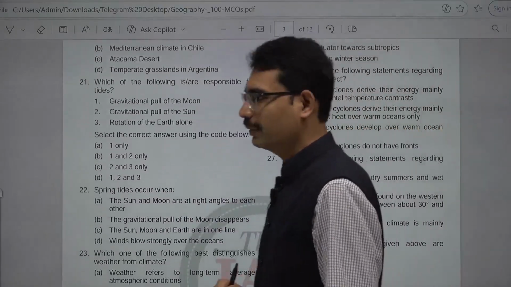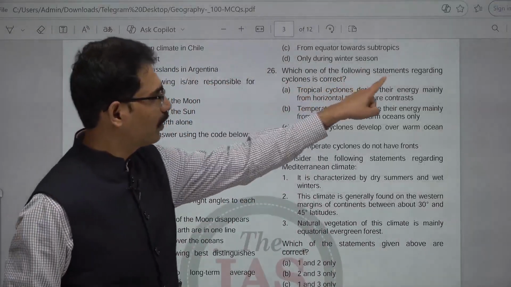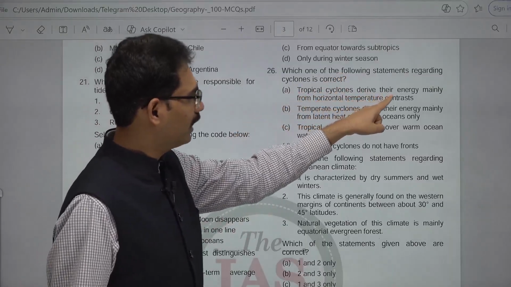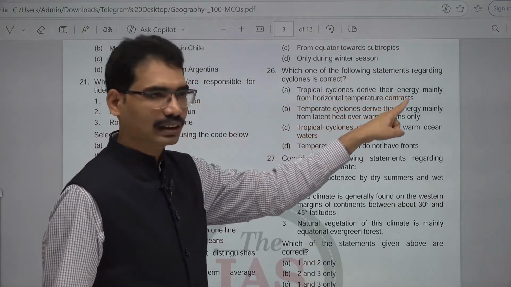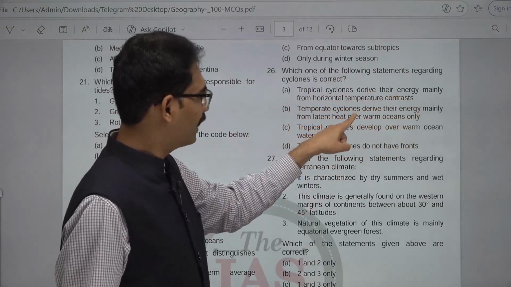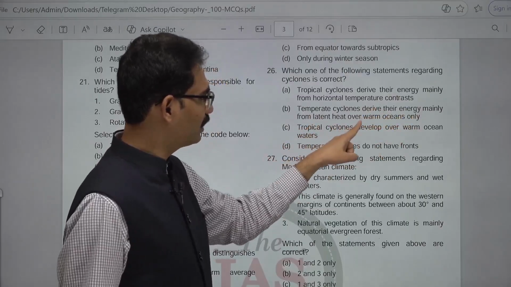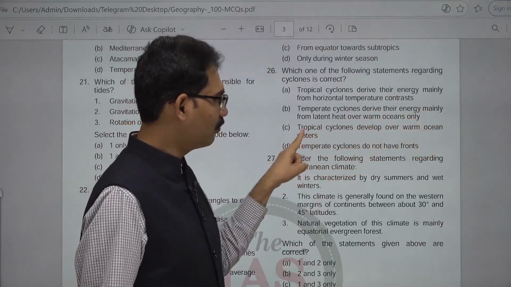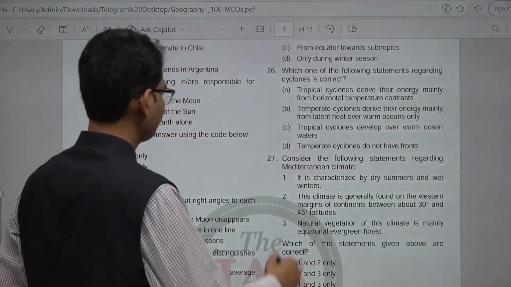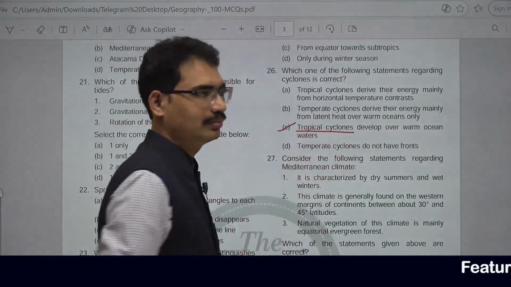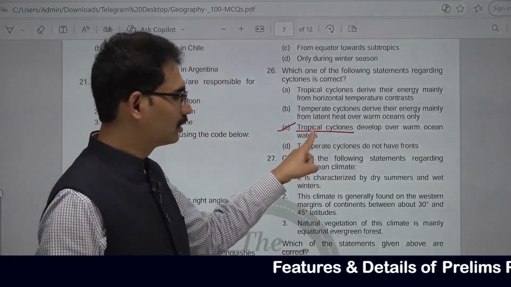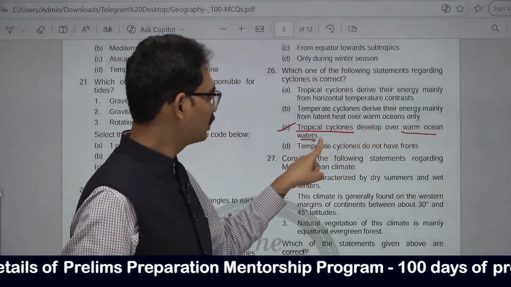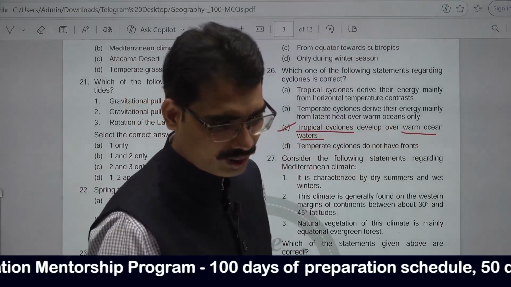Which one of the following statements regarding cyclones is correct? Tropical cyclones derive their energy mainly from horizontal temperature contrasts. Temperate cyclones derive their energy mainly from latent heat over warm oceans only. Tropical cyclones develop over warm ocean waters. This is the correct one. Tropical cyclones in the Bay of Bengal, in the Pacific Ocean, in the Atlantic. These are the tropical cyclones that develop over warm ocean waters. This is the answer. Next, 27.